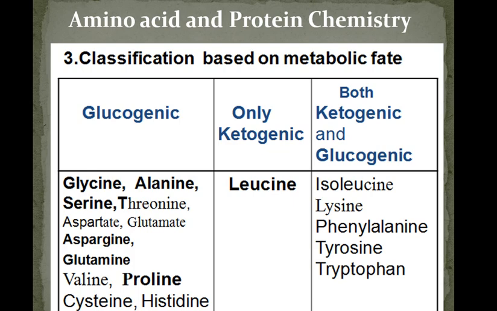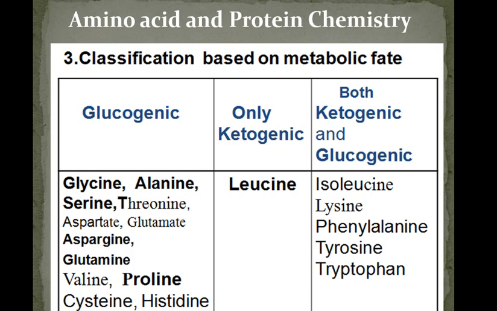So such type of amino acids are called glucogenic. Then ketogenic amino acids. Ketogenic means these amino acids, on catabolism, yield some intermediate metabolites which can be helpful for the synthesis of fats and also for the synthesis of ketone bodies. So that is why these amino acids are called ketogenic.